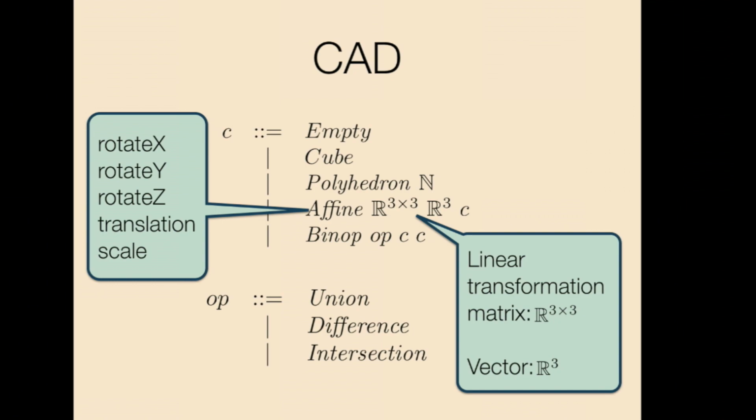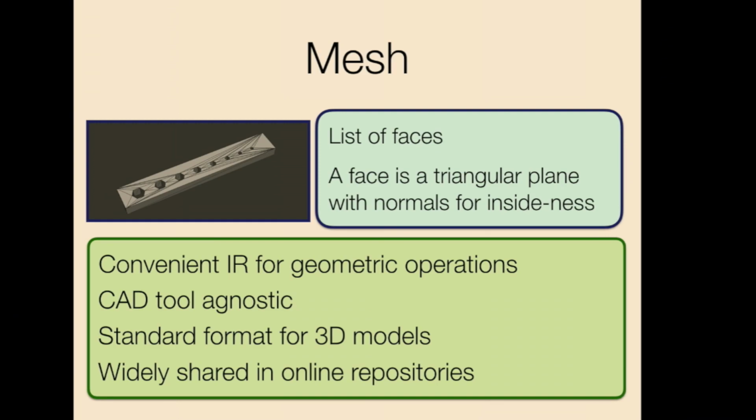It can support various affine transformations such as rotation, scaling and translation. And it can also do various binary operations such as union, difference, and intersection. Okay, so this is our source language. We are going to write programs in this language, and it will be compiled down to a mesh. A mesh is a data structure, which is a list of faces that represent the surface of your model. So it's not a solid representation, it's a surface representation.